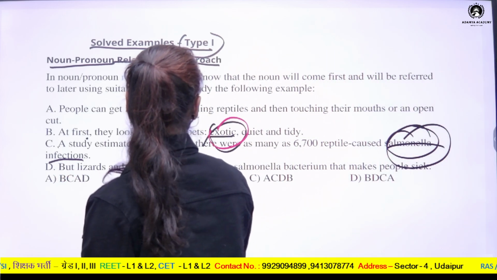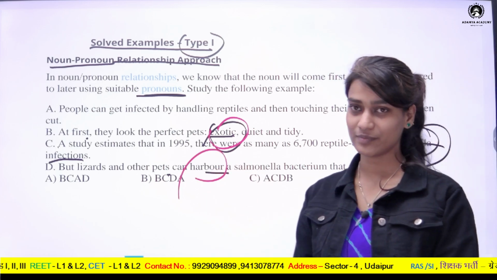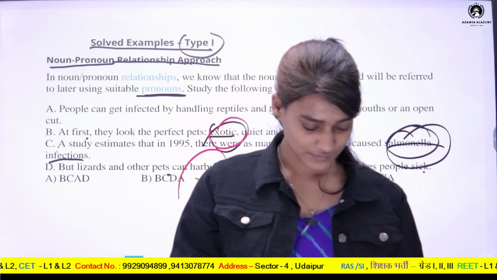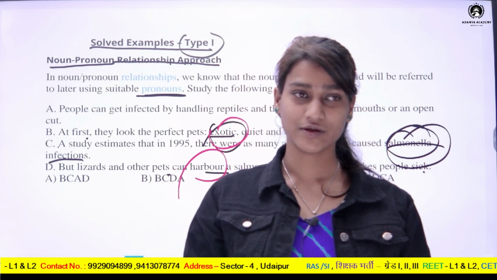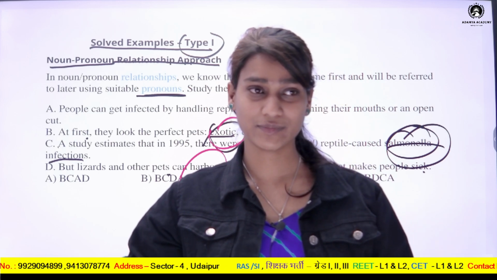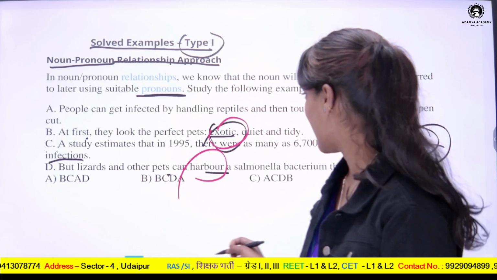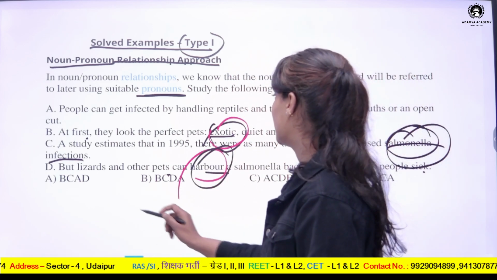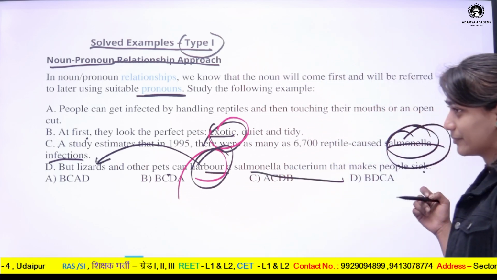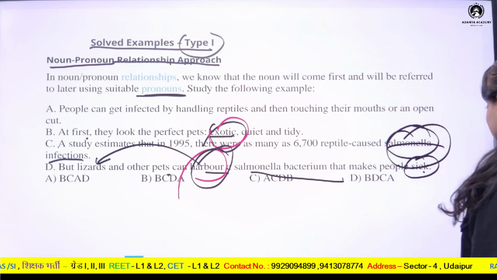But lizards and other pets can harbor a salmonella bacterium that makes people sick. So what is the meaning of harbor? Harbor means, when a ship is put on a port, it means that the ship is harboring on the port. It means that it is staying on that port. Similarly, harbor means in this case that the salmonella bacteria stays on the lizards, because of which people fall sick.